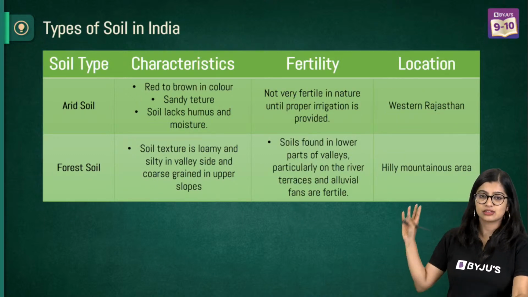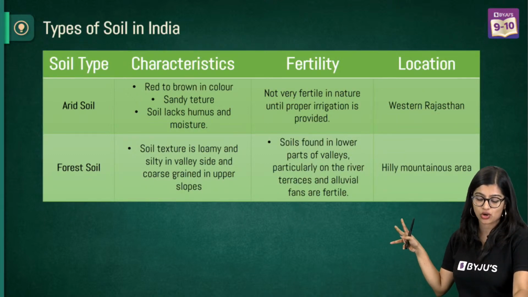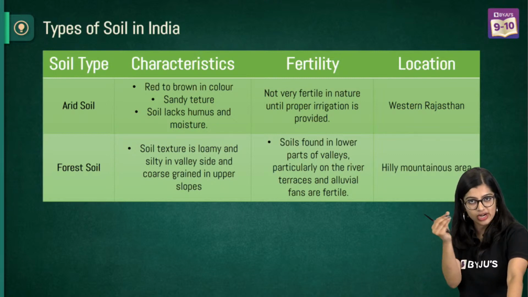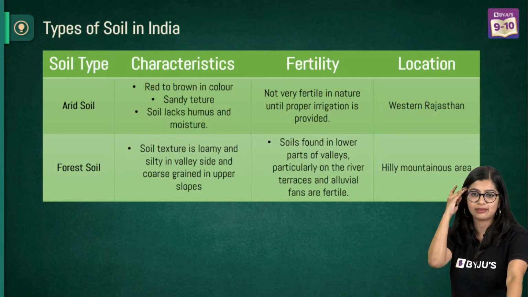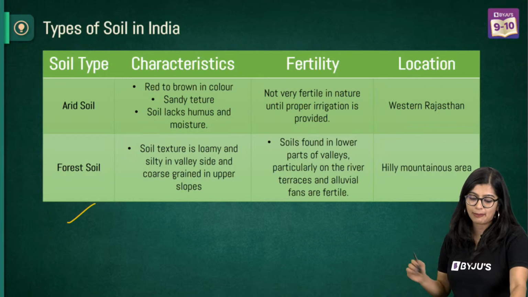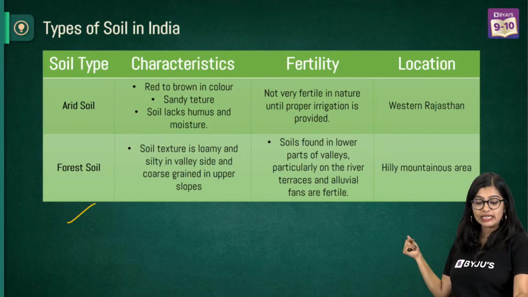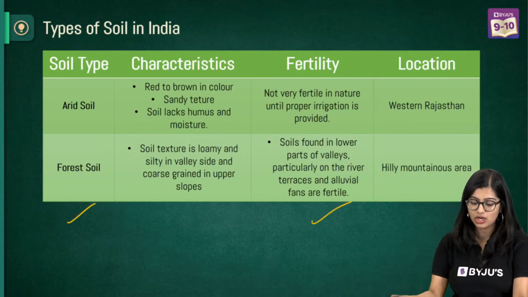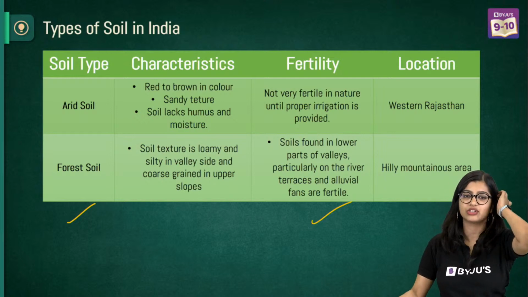Then you have the last two, which are arid and forest soil. Arid soil is found in the Rajasthan region, your Thar desert, keep that in mind. Then forest soil has a loamy soil texture, and of course we see that it's found in the lower parts, so mainly in your mountain regions.